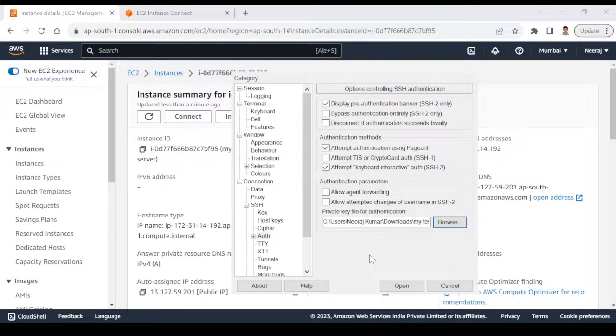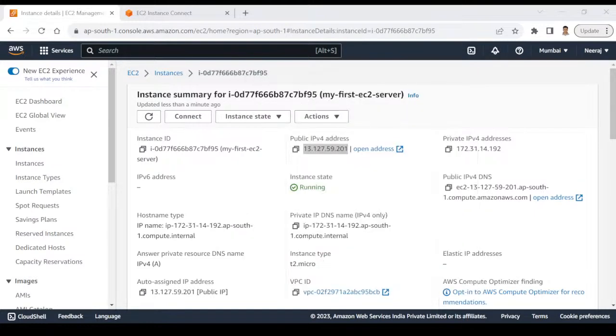When we launched the server, we downloaded one key pair file, right? I'm selecting that from my downloads folder. And finally, click on Open. Open means it will be trying to connect to your server.